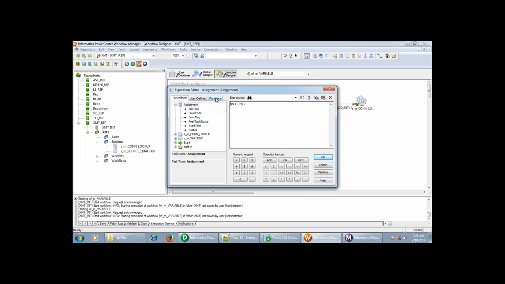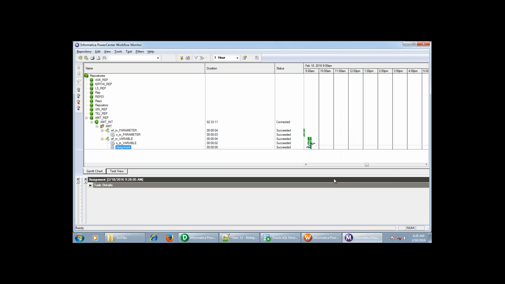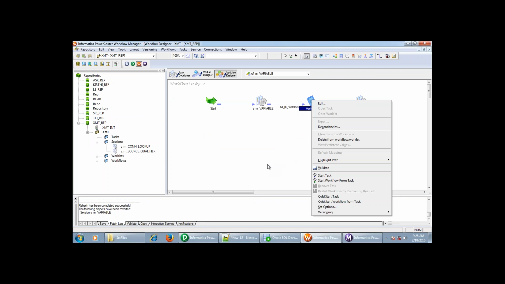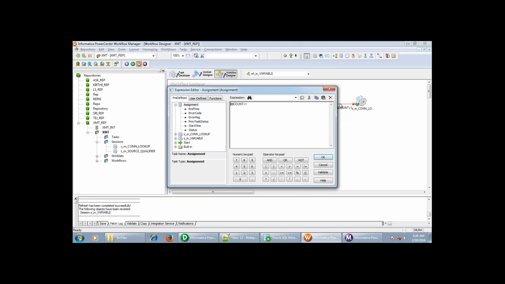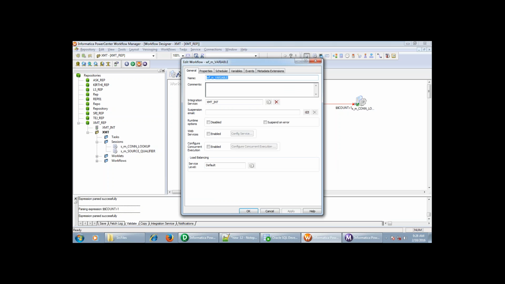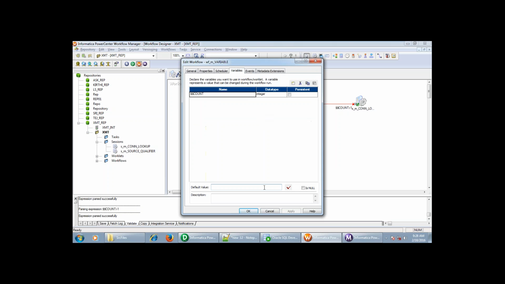One second. This count is greater than 1, so it should trigger. The count should be greater than 1, and it has been assigned with this. Just give me a second. This is the persistence, and select OK.